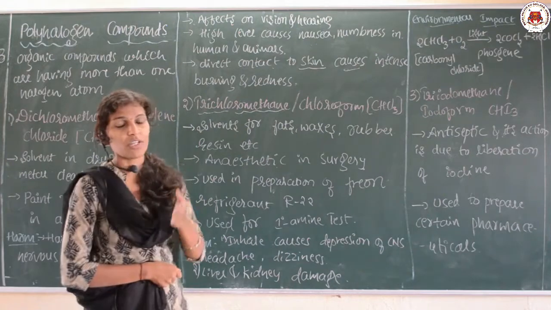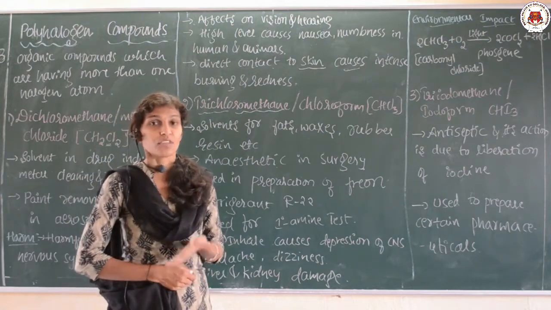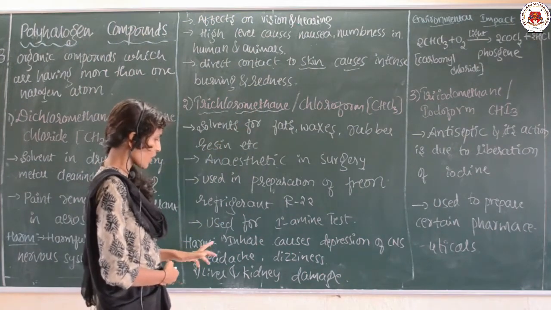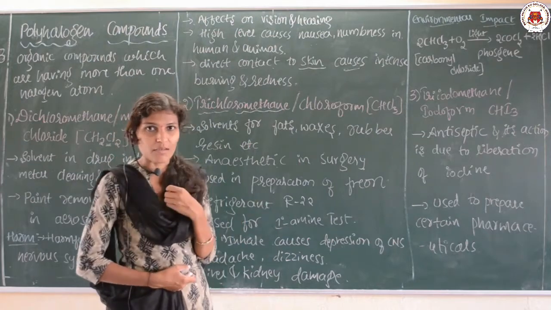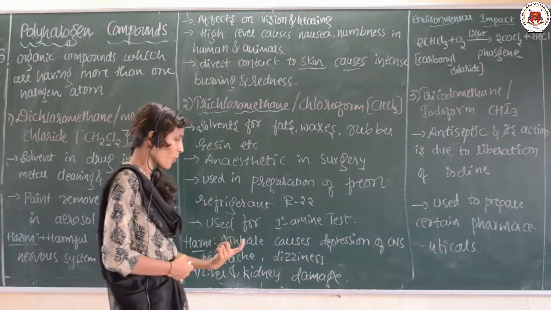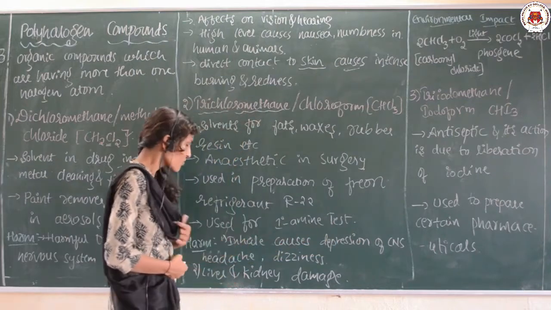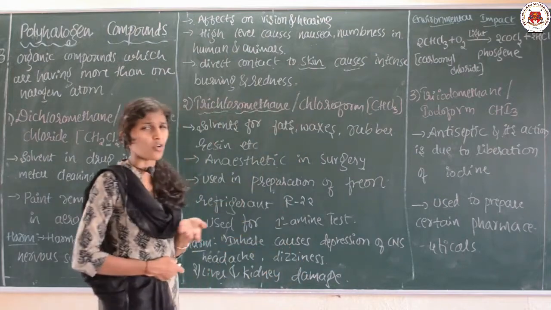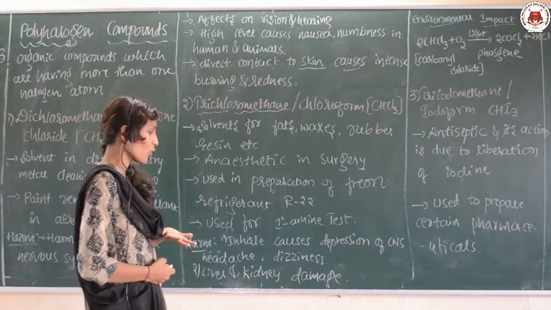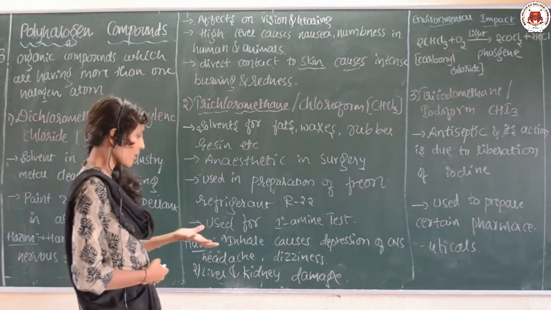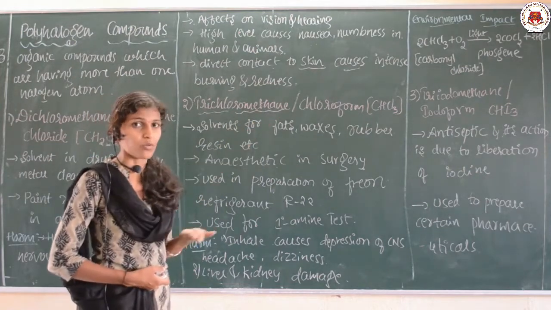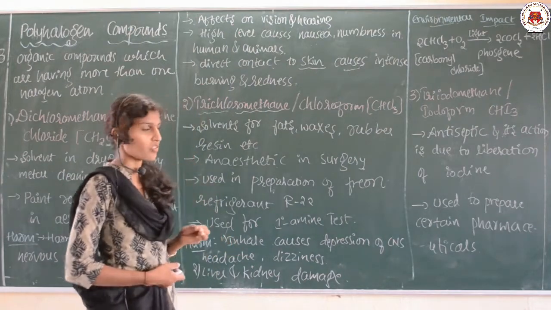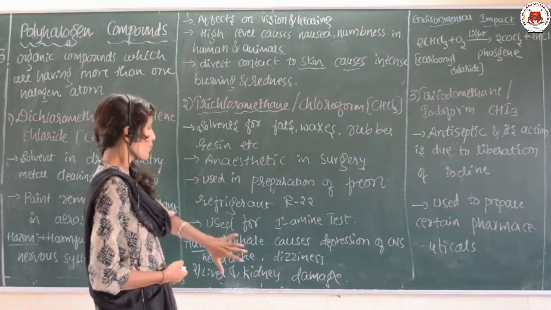As I said, every compound has its uses, and sometimes it also has some demerits. The demerit of chloroform is that inhaling chloroform causes depression of the CNS, the central nervous system. It also causes headache and dizziness, and it damages the liver and kidney. So these are the harmful effects.